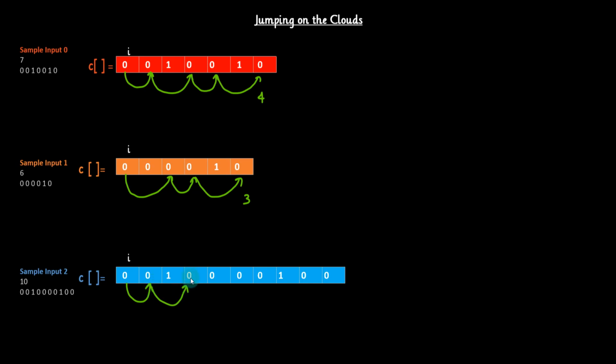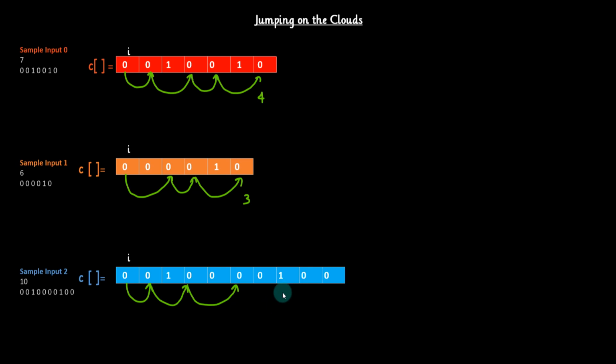From this point, can we jump to I plus 2 again? Yes. Can we jump to I plus 1? Yes. Guys, we have two options here, I plus 1 and I plus 2. We can choose any one, but we will choose I plus 2 here if we want to minimize the number of jump count. So here we will ignore the I plus 1 step.